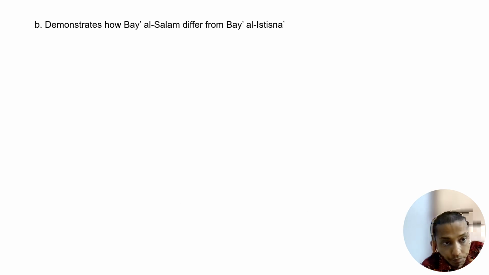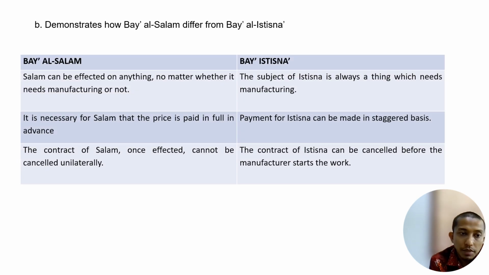Okay. So next one, demonstrate how bai salam differs from bai istisna. I think this one your friend also did this comparison. So basically bai salam can affect anything, no matter whether it needs manufacturing or not. However, bai istisna is subject to things which need manufacturing, for example, a building, right? The example that your friend gave is what? The ring, if I'm not mistaken, the ring, right?